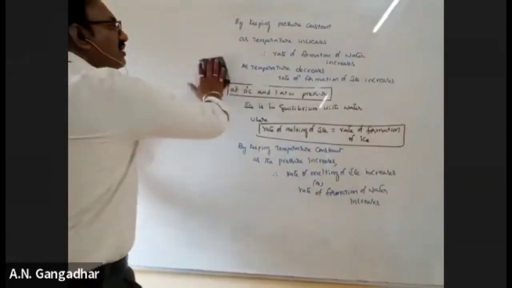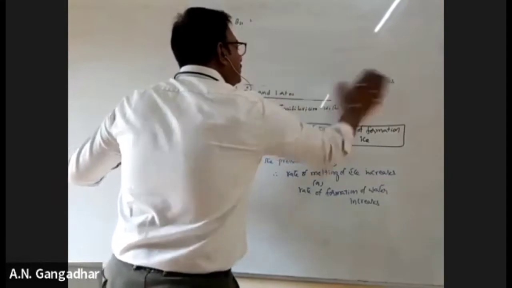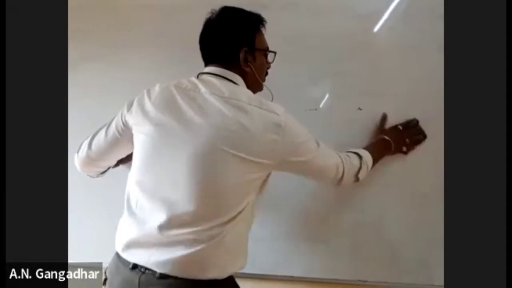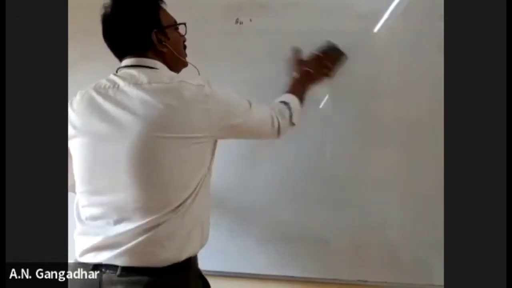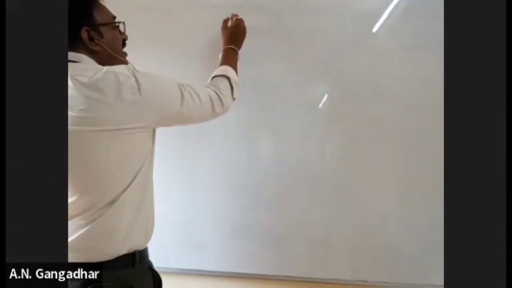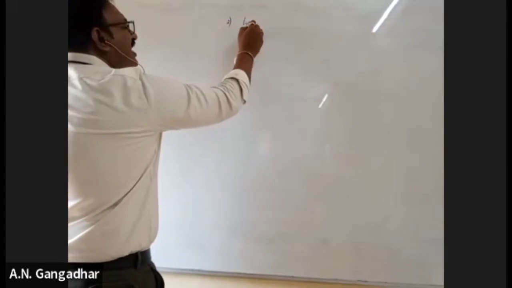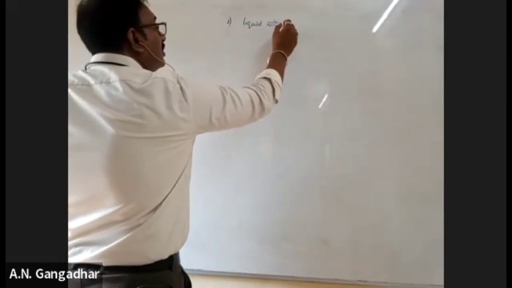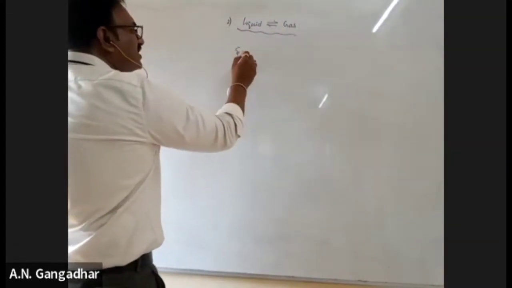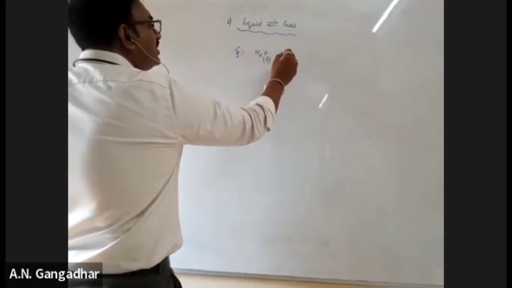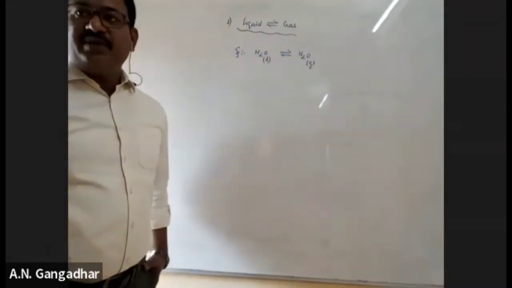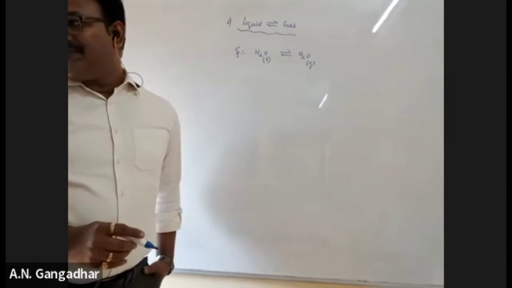Now coming to the second type. The second one is liquid gas equilibrium. The best example for this is H2O liquid gives rise to H2O gas. Water in liquid state and water in gaseous state.